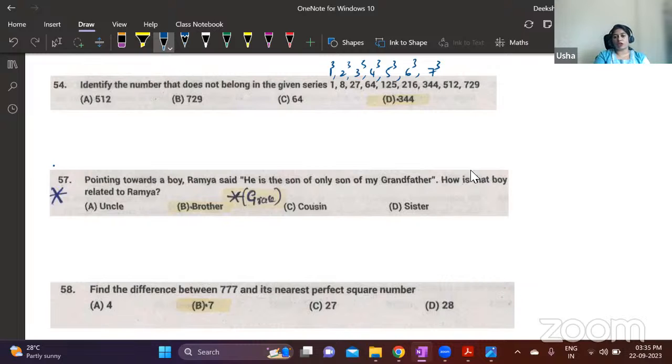See, 7 is an odd number. An odd number multiplied by odd multiples will always give you odd values only. So 7 square is 49, into another 7 will give you 343, not 344. This is the number that does not belong to the series. It was supposed to be 343.